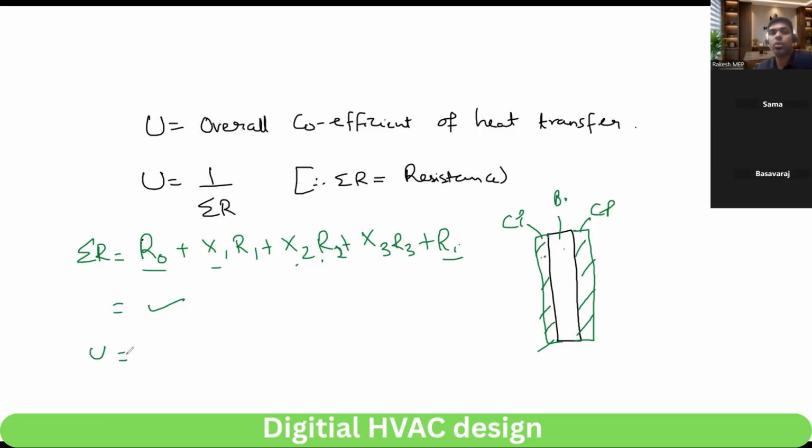If you remember, for the wall we got 0.37 last time, which is 37%. What does 37% mean? Out of 100, 37% is the heat transmission. It means if outside is 100 BTU, 37 BTU of heat will transfer to the inside.